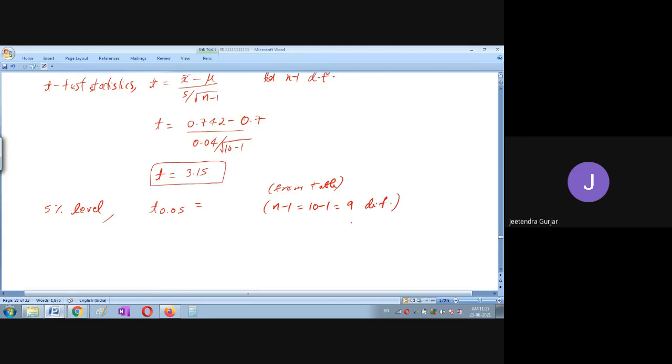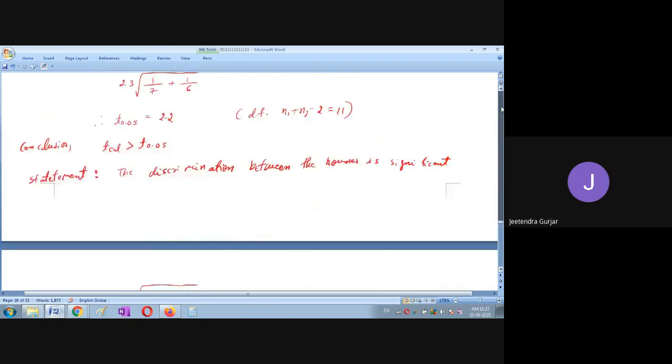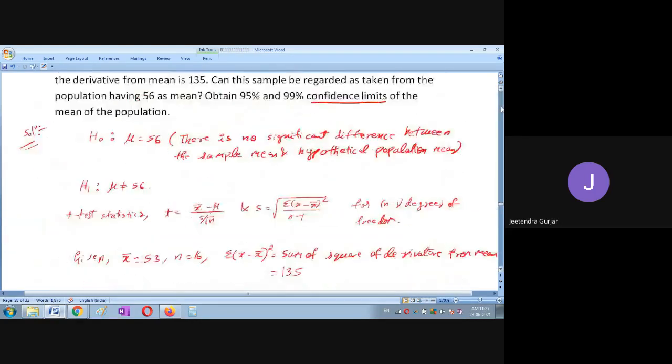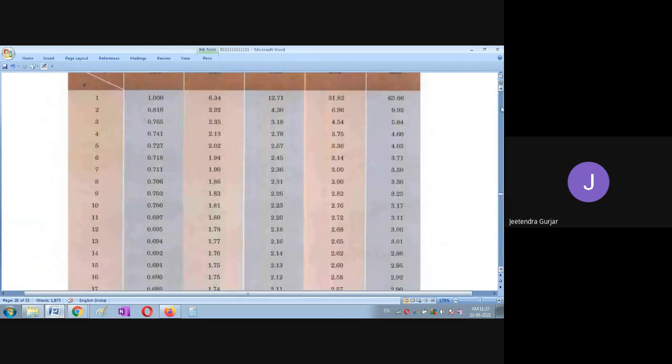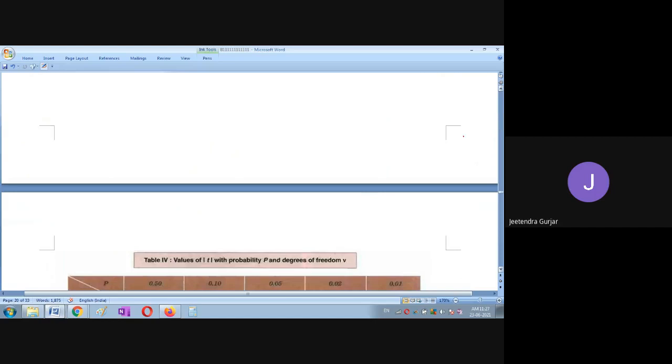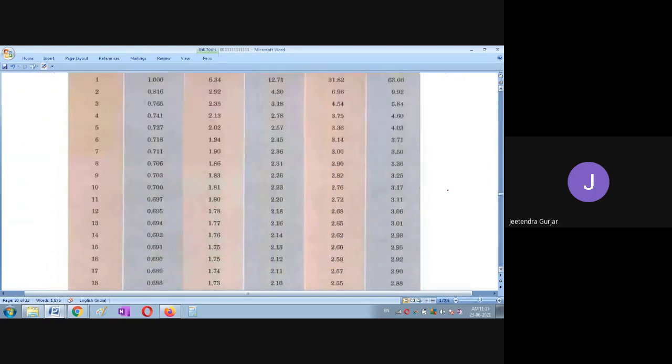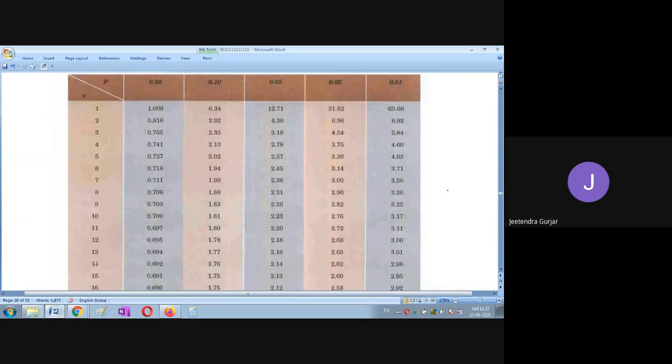So can anybody tell me what is the value for 9 from the table? Easily you can find out. So if you want, you can take the screenshot of this one. 0.05 and 9 degree of freedom. Yes, friends, please tell me looking at the screen. 2.26. Yes, very good.